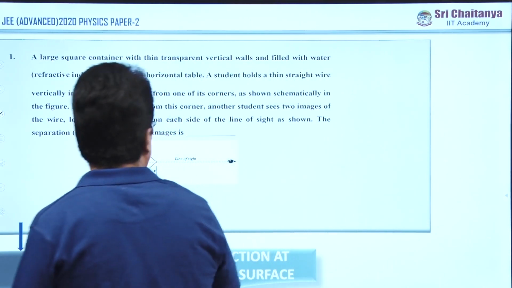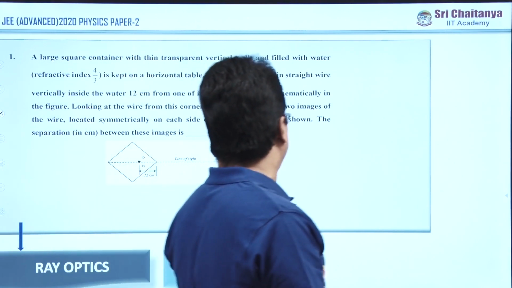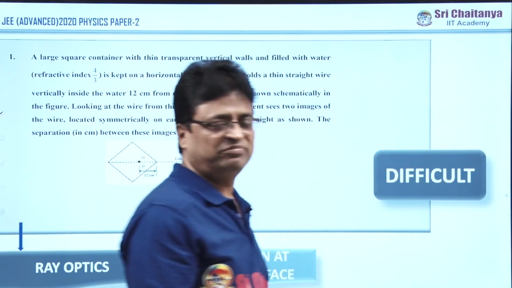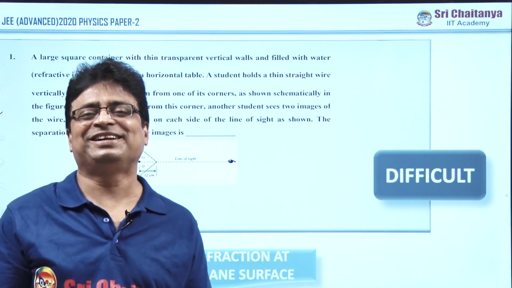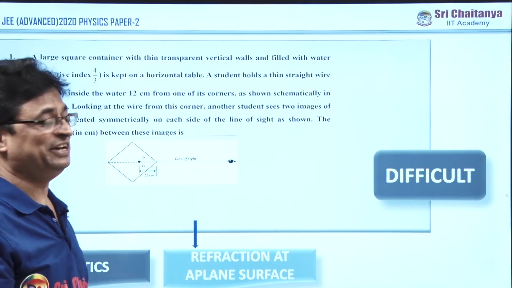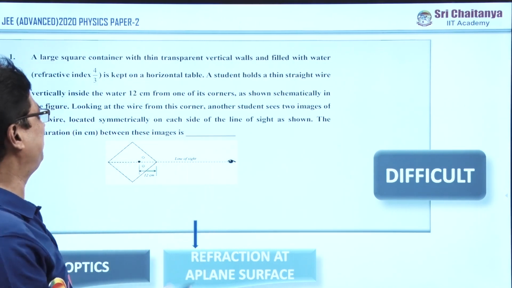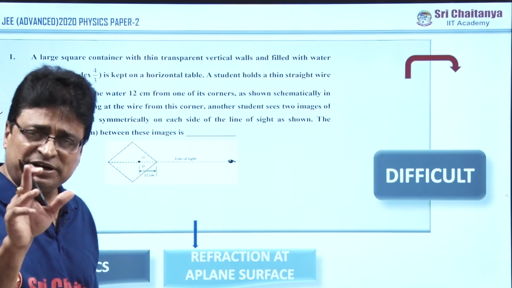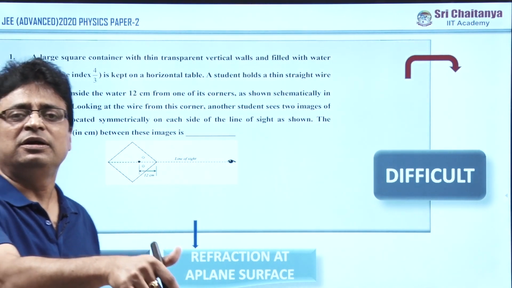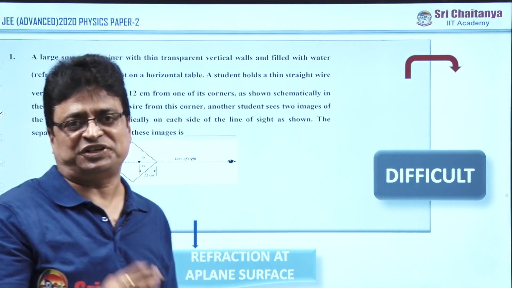So this is the topic, ray optics. The subtopic is refraction at a plane surface, and the first question is really a googly for you, because it is a somewhat difficult question. And this comes under what? This is an integer type of problem, section 1.